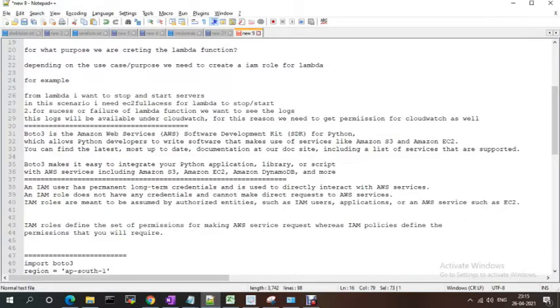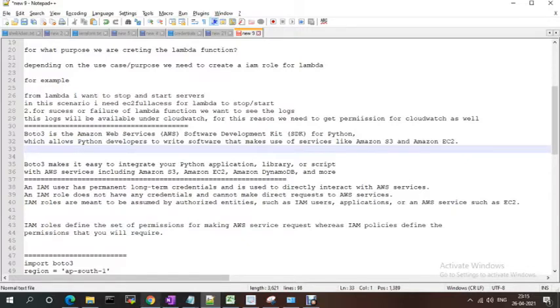Boto3 is the Amazon AWS SDK for Python, which allows Python developers to write software that makes use of services like Amazon S3 and EC2. You can find the latest, most updated documentation on the doc sites. Boto3 makes it easy to integrate your Python application, library, or scripts with AWS services, including Amazon S3, DynamoDB and more.